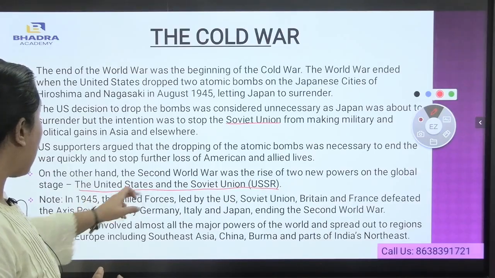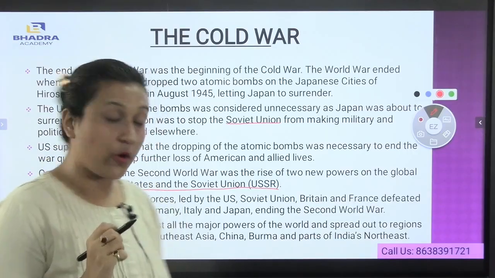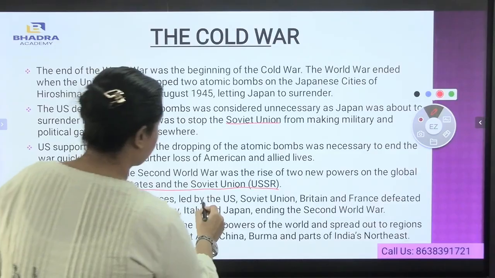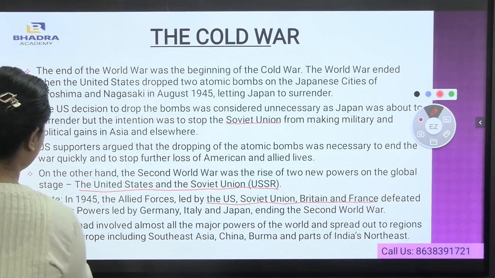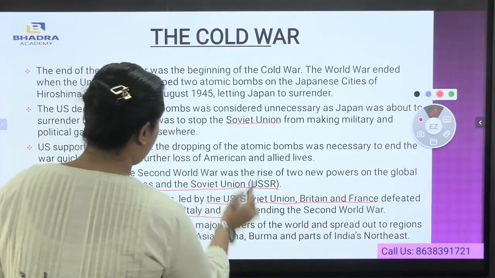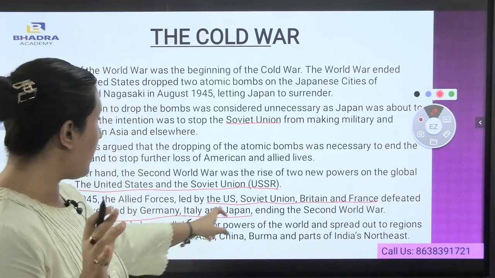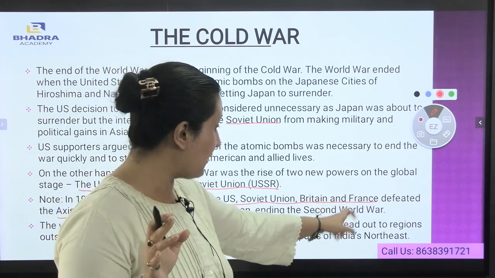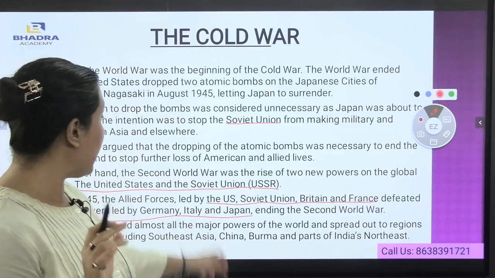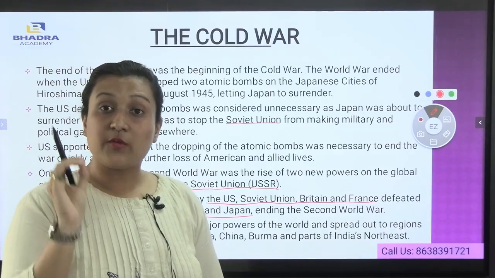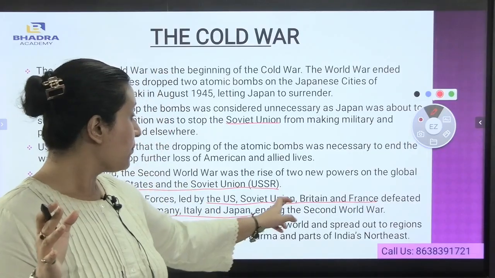In 1945, the Allied forces. Now, what are the Allied forces that came into World War II? The US, the Soviet Union, Britain and France defeated the Axis powers led by Germany, Italy and Japan. Now you see the Allied forces: the US, the Soviet Union, Britain and France defeated the Axis powers, Germany, Italy and Japan.